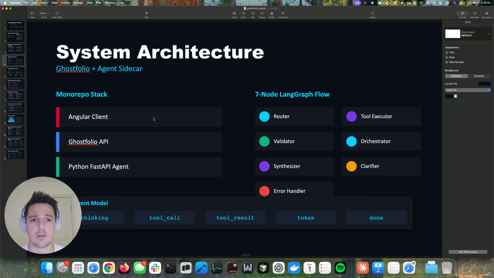This node routes queries, executes tools, validates results, orchestrates multi-step operations, and synthesizes final answers via the OpenAI GPT-4 mini LLM. And there's a clarifier for ambiguous queries and an error handler for graceful failures as well. Every feed communicates through server-sent events, and you can see the 5 event types at the bottom.